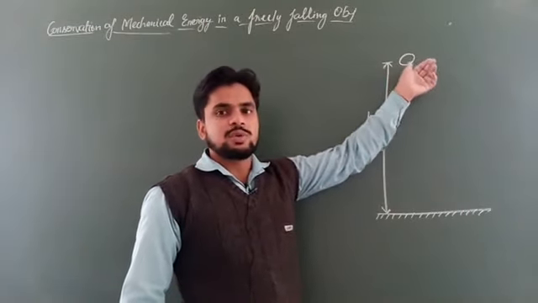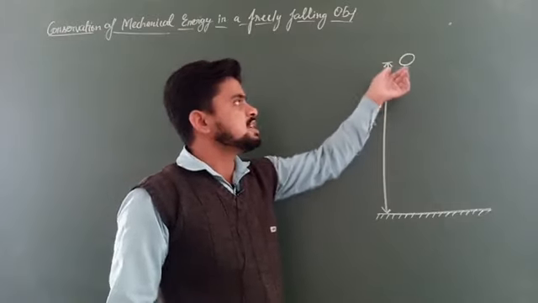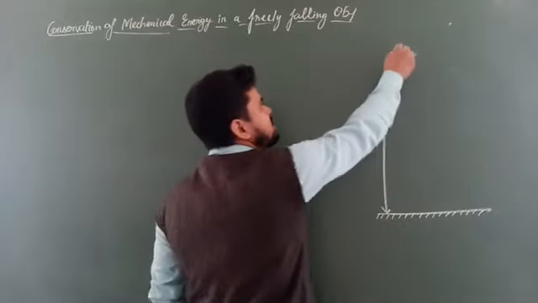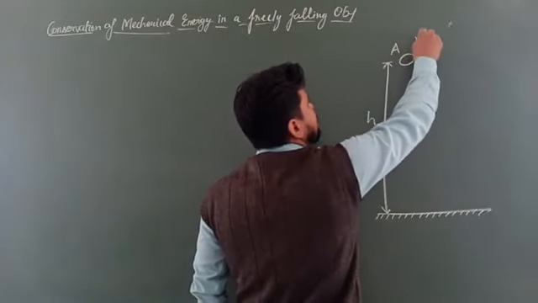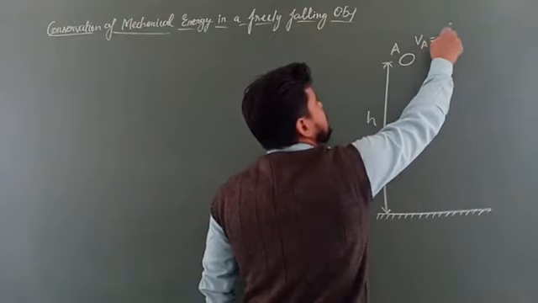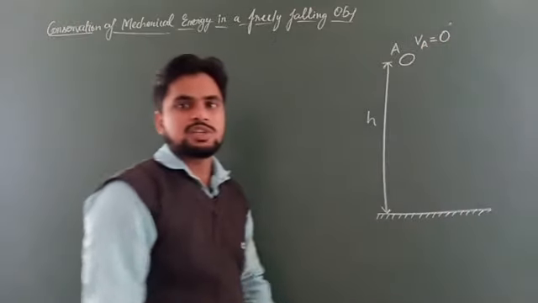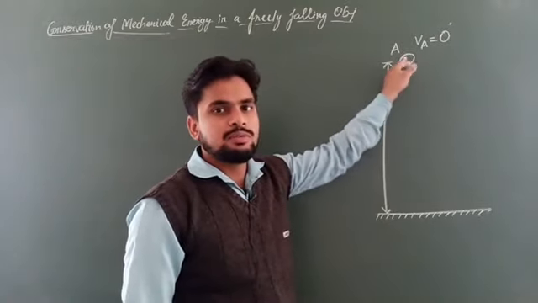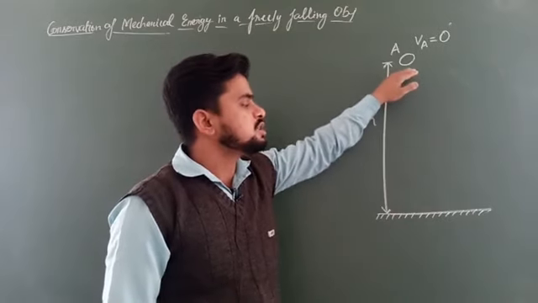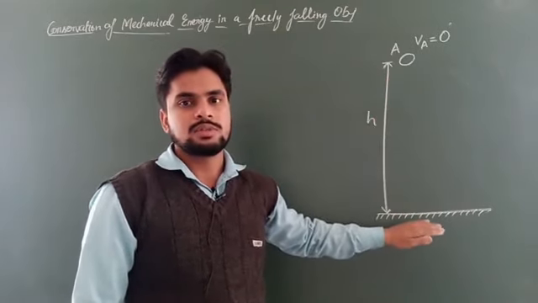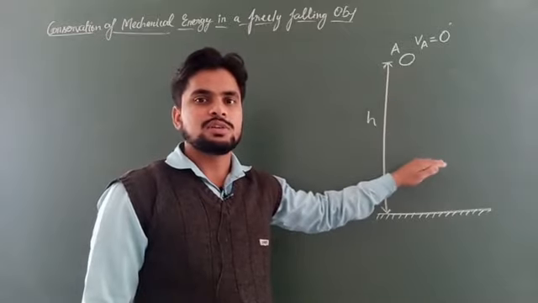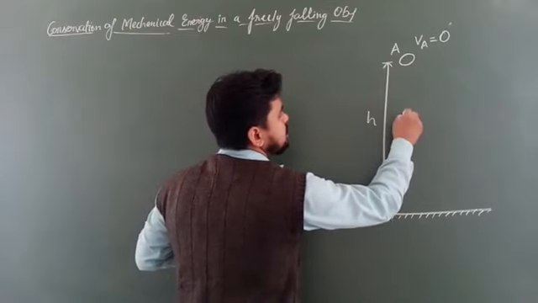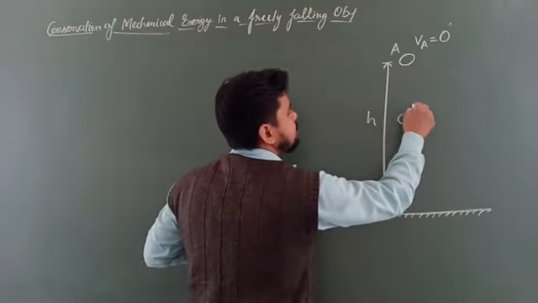Since this object is situated at a certain height h, it means it is at rest at this position. If it is at rest at this position, let us say the position is A, then we can say the velocity at the position A will be 0. Now, when it is dropped from this height, then what happens? It starts coming towards the ground. Let us consider some more positions when it is moving towards the ground. Let us take another position here of this object, B.